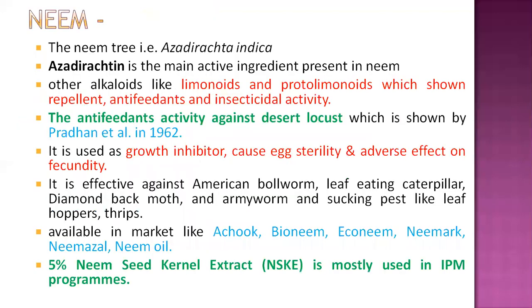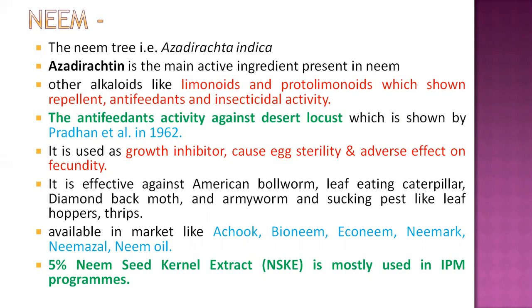Okay, now the next plant-originated insecticide is called neem. This neem tree has the compound azadirachtin, and the name of this plant is Azadirachta indica. The main active insecticidal ingredient present in neem is called azadirachtin, which is very important. What is the main active ingredient of the neem tree? It's azadirachtin. Even in the neem tree, several other compounds are also present.